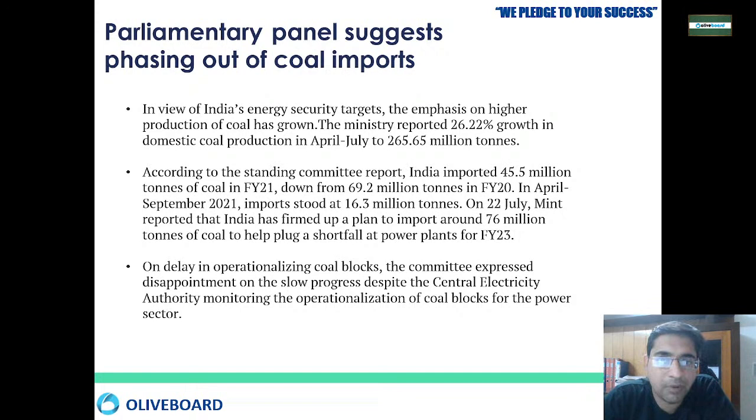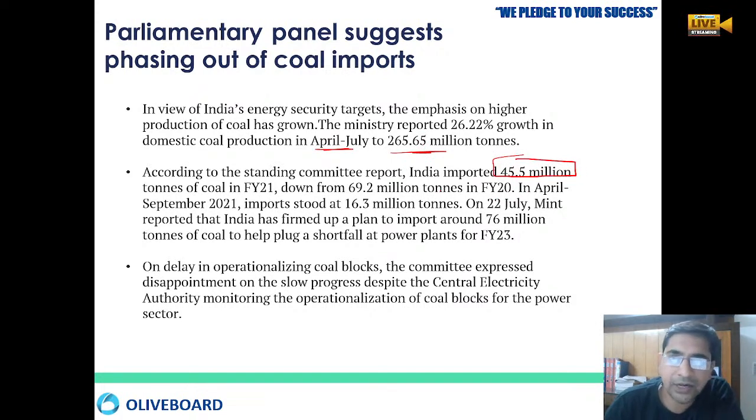As you all know, we have huge energy targets. We are buying coal from outside, and we are also generating from inside. Domestic coal production in April to July was 265 million tons. India has imported around 45.5 million tons of coal, and earlier, in financial year 20, it was 69.2, and we have reduced it to 45.5. And in 2021, it is 16.3 million tons. So this is how we are phasing out coal imports.